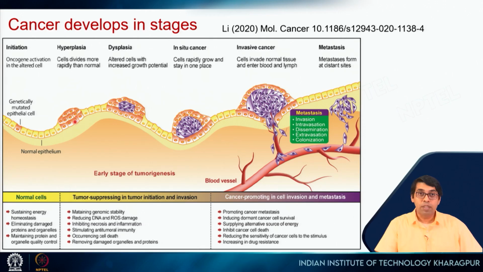While this happens, since you are getting so many cell divisions, so many DNA replications, again more errors can occur. Some cells will gain additional mutations in some critical proteins or genes, which will lead to this increased growth potential. Now you see these extra cells which are different from these cells, and those cells will divide rapidly, and what we get is a tumor. At this stage this will be a benign tumor because this tumor is localized in a particular site.